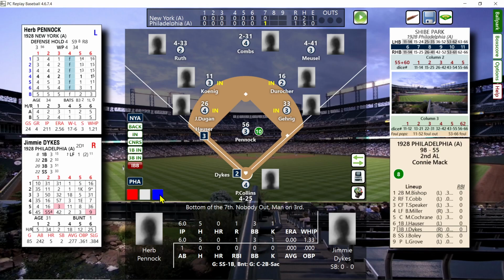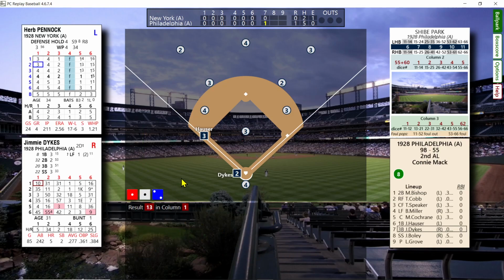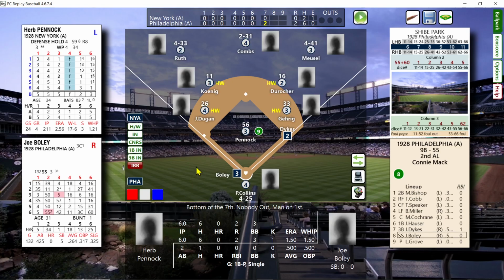And Jimmy Dykes will bat. And there's a 13 and a base hit. So the A's take a 2-0 lead. The 2 best teams in the American League here on opening day. And the A's are drawing first blood, 2-0.